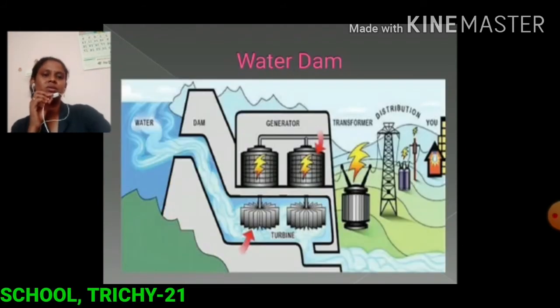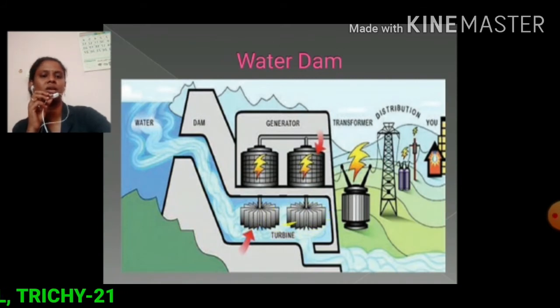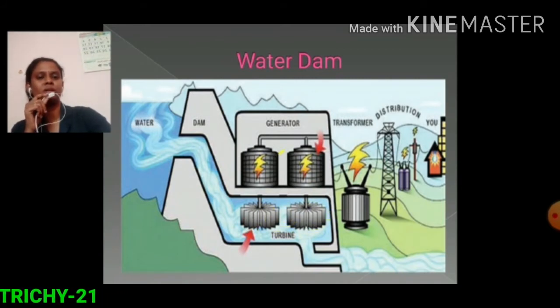So in water dams, potential energy is transformed into kinetic energy. Then this kinetic energy is transformed into mechanical energy of the turbine. Then this mechanical energy is converted into electrical energy.